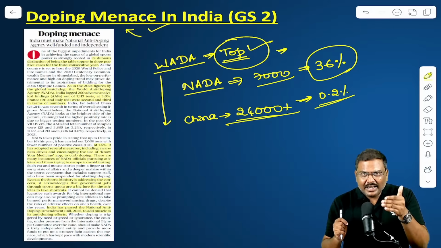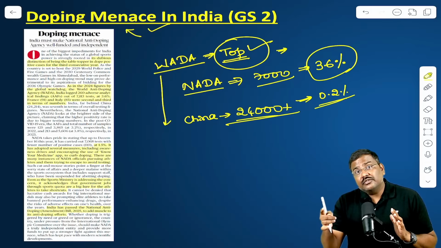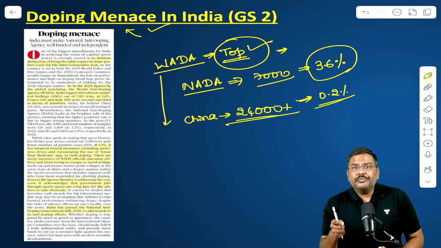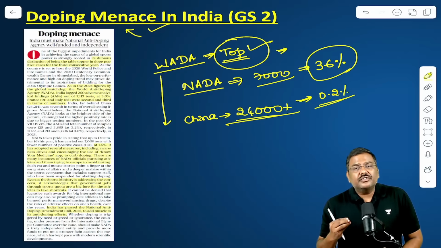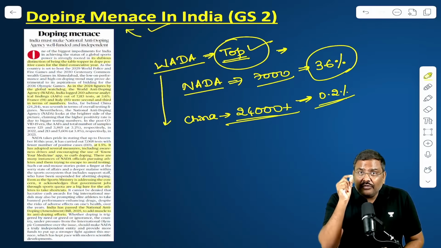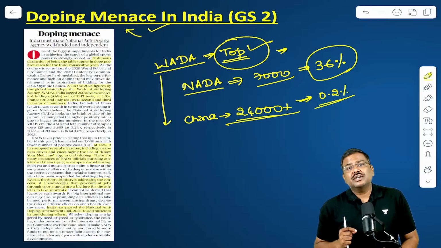So in India, first and foremost, listen to me carefully, the number of tests which were conducted are lesser. And the number of cases where doping has been found out, where athletes have been caught, is very high. So that is a cause of concern. And this was in fact flagged by the Olympic Association.